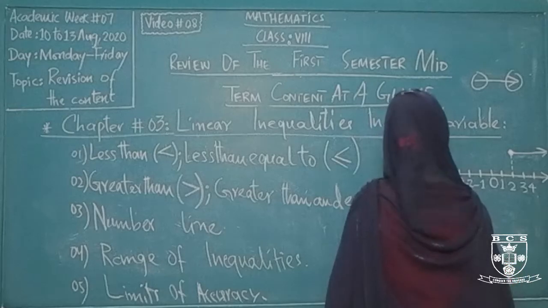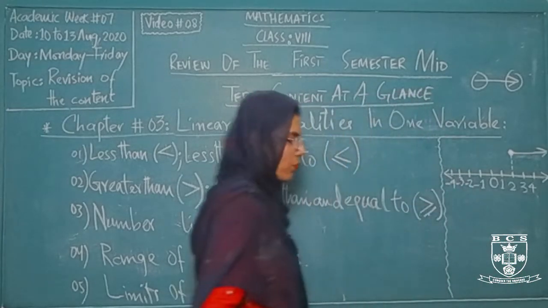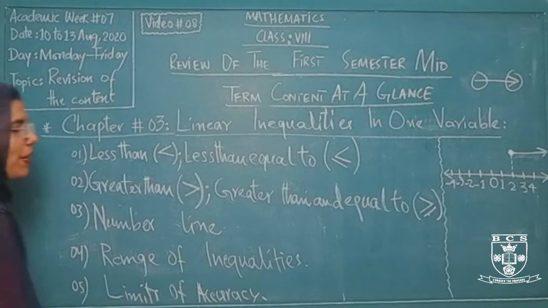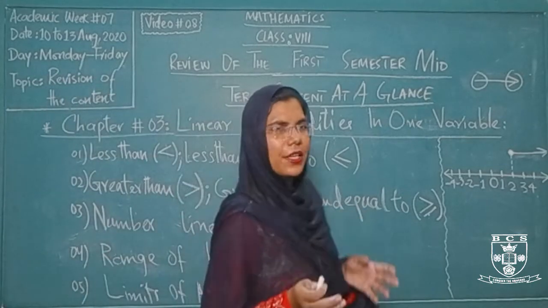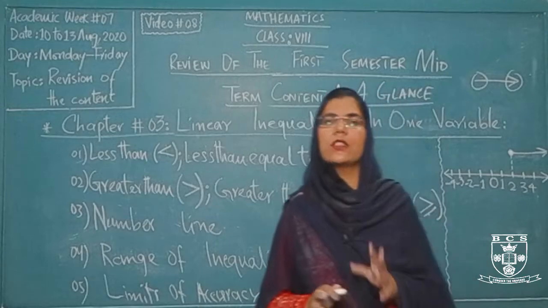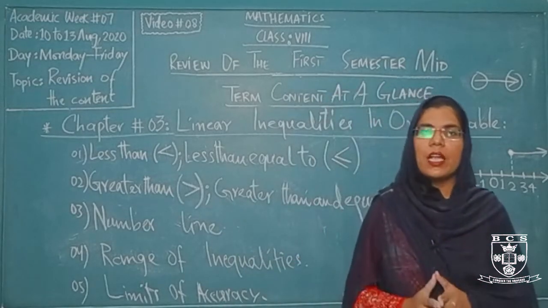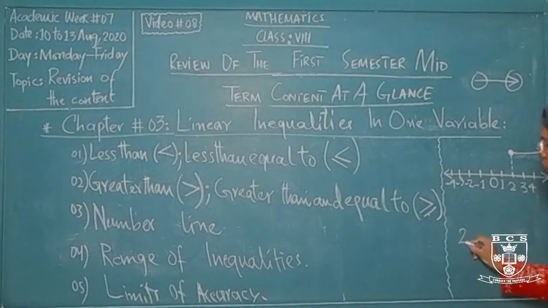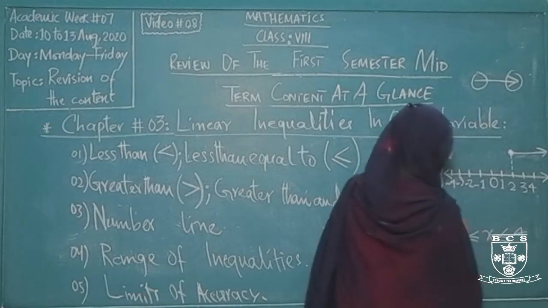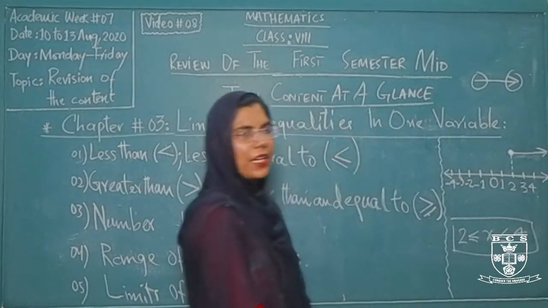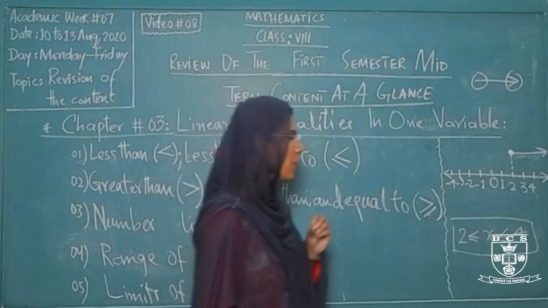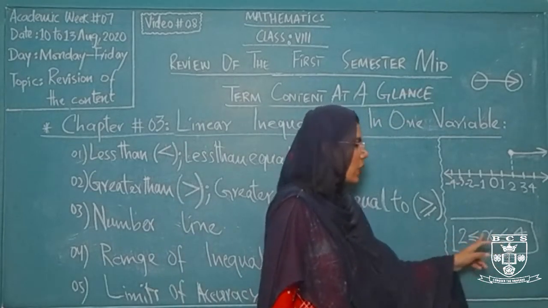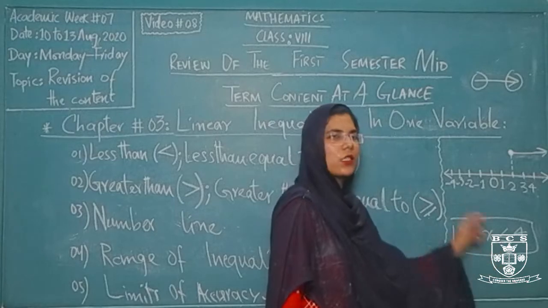Next topic, the second last topic, the range of inequalities. How do we maintain the range of different inequalities if I have two different inequalities for my x? I will combine them and they will become the range of x. For example, 2 is less than or equal to x, and x is less than or equal to 4. This is the range of x. As you can see, in this mathematical statement I have used the symbol less than or equal to two different times. So the use of this symbol two times is representing your range.